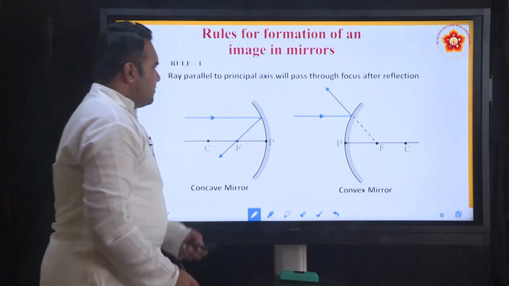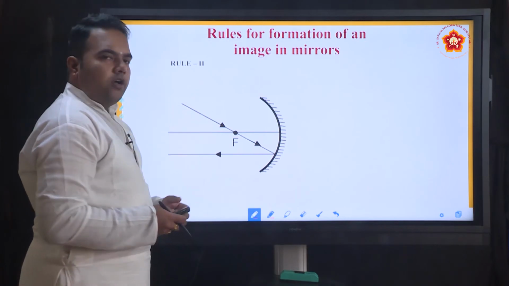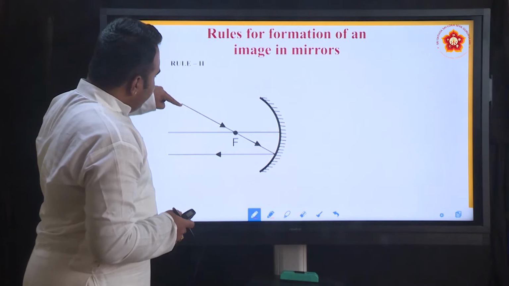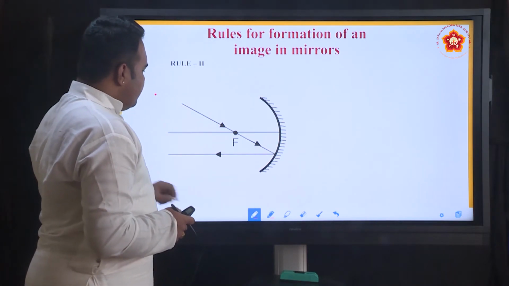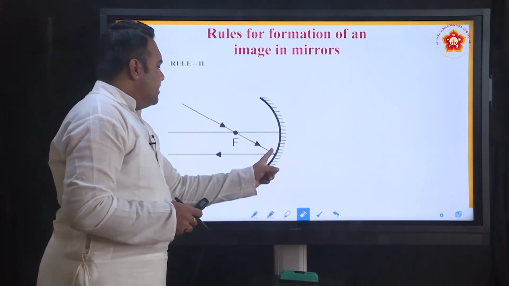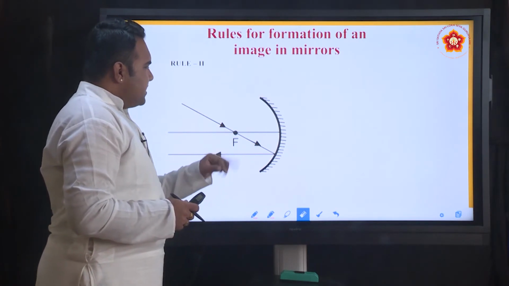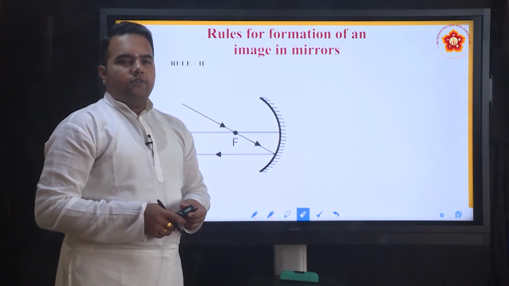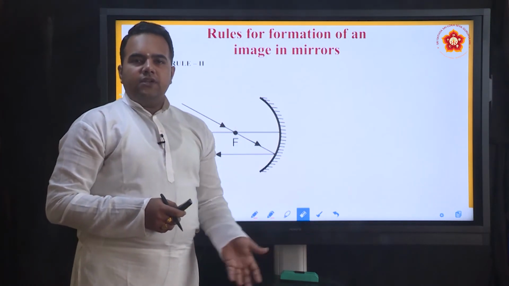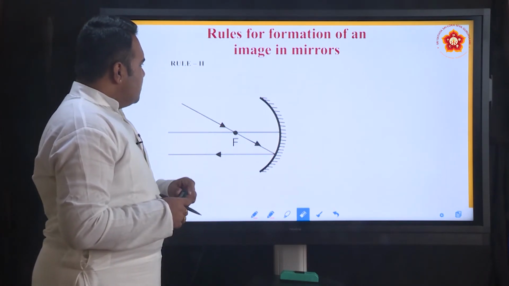Now, rule 2 says, and if you look at your books you will be able to state this rule: any ray of light passing through the principal focus, after the reflection from a concave mirror, emerges parallel. So, this rule is exactly the converse of the first rule. The first rule says any ray of light parallel to the principal axis, after the reflection from a concave mirror, passes through the focus. Now, this is the converse of rule 1.